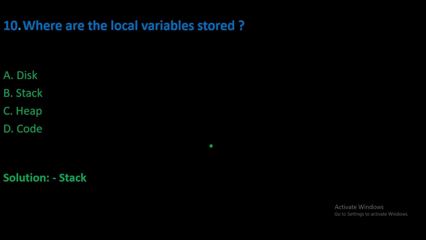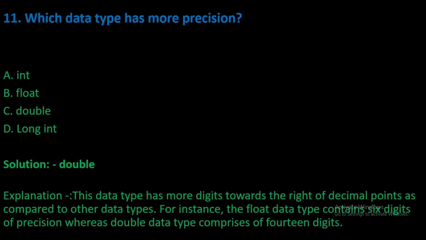So 11th question is which data type has more precision? So this is also a very confusing question. Normal people get confused in this question also. So answer is double. And you can also read the explanation. This data type has more digits towards the decimal points as compared to other data types. For instance, the float data type contains 6 digits of precision, whereas double data type comprises 14 digits. So our answer is double.